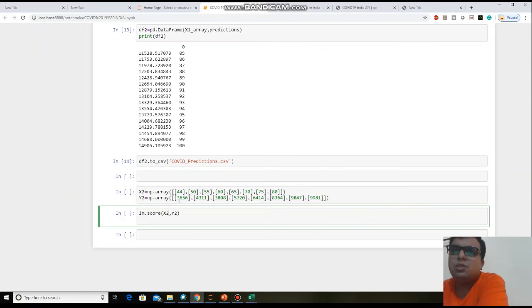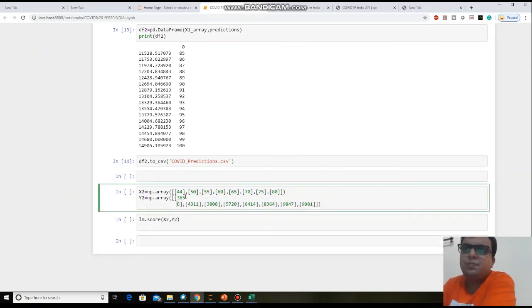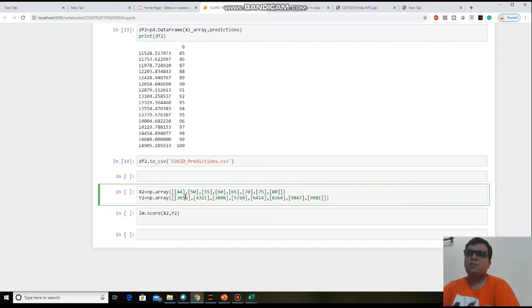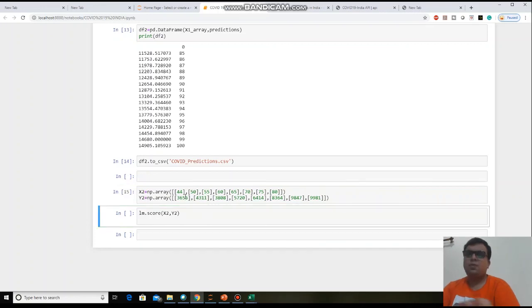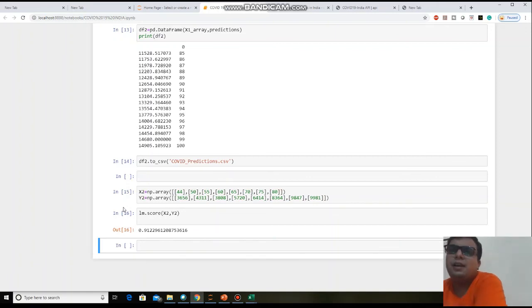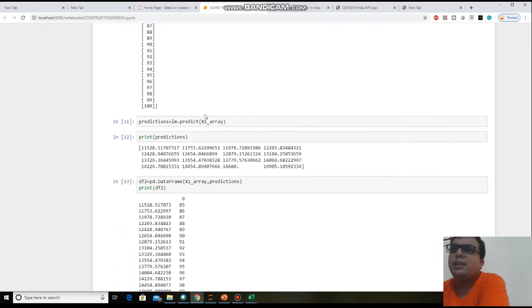So just run this line, and then run this line. You can find that your model has an efficiency of 0.91. So you are getting an efficiency more than 90%, means your algorithm is more suitable for finding out the predictions of COVID-19 in India.